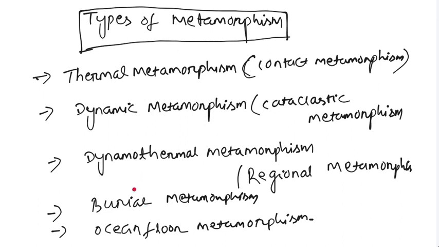You can also add impact metamorphism, or pyrometamorphism, which is temperature condition locally. And there are also smaller divisions, but mostly the major divisions are thermal, dynamic, and dynamothermal. Thermal is particularly contact metamorphism. The dynamic is pressure dominant, dynamothermal is both pressure and temperature dominant, but it is called regional metamorphism. Then burial is a low grade metamorphism. Then ocean floor is because of ion exchange. And there is a separate thing that is metasomatism.